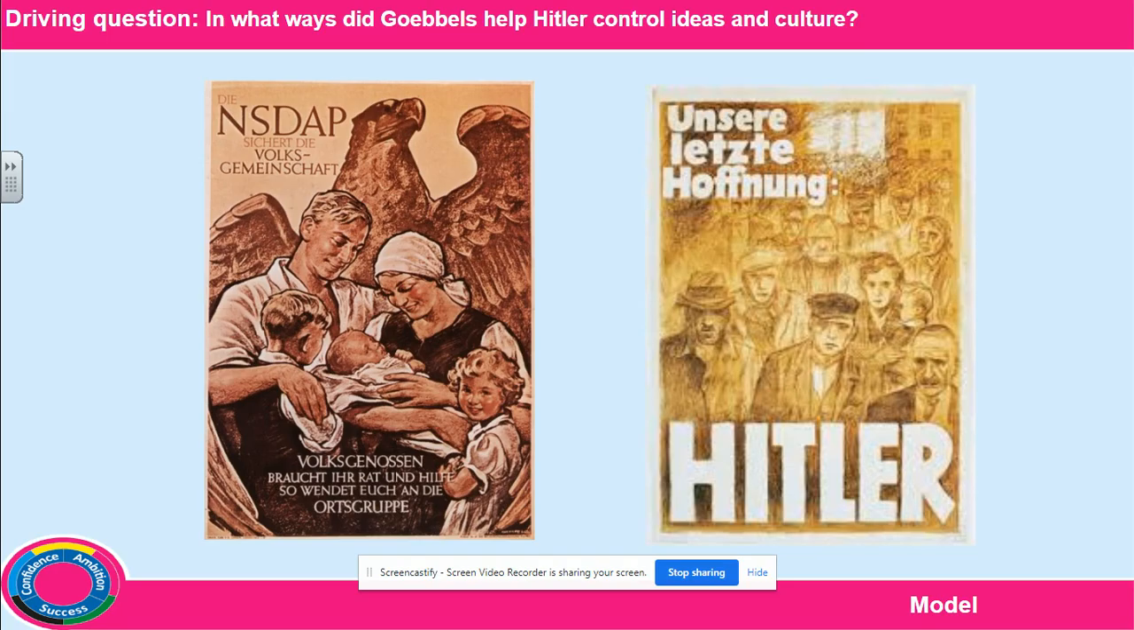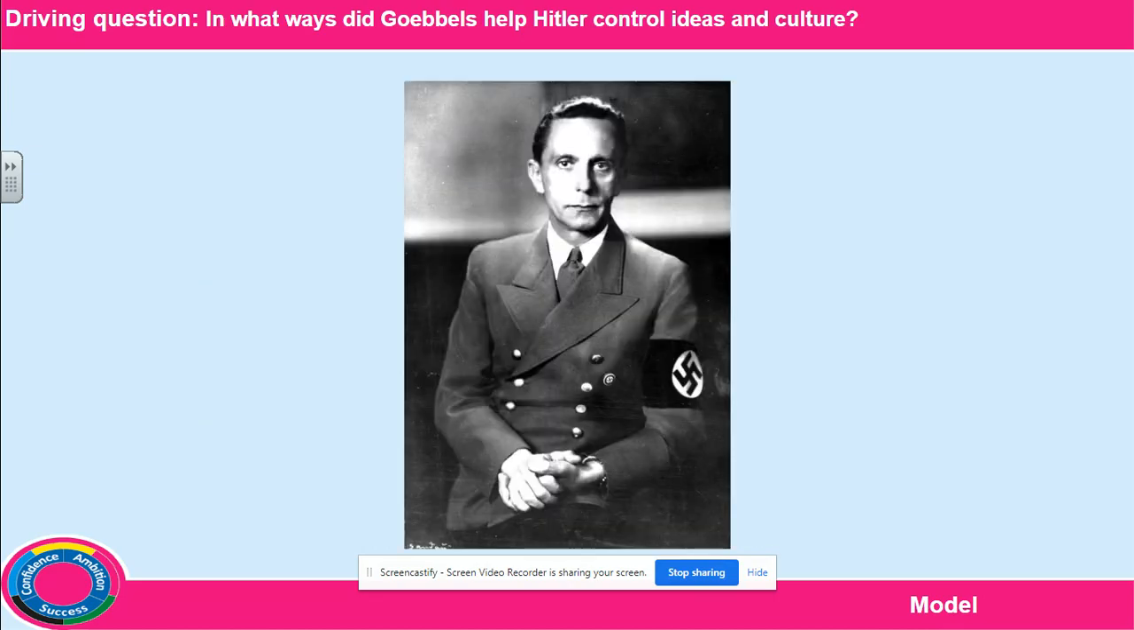this propaganda is about how the Nazis are going to benefit the unemployed and the working class people of Germany. So how they're going to offer them jobs and money to get Germany back on its feet. Now, a man called Dr. Joseph Goebbels was in overall charge of the Nazis' propaganda machine.